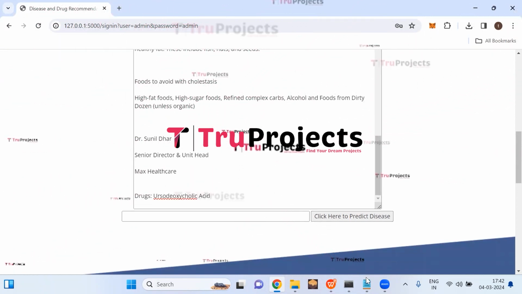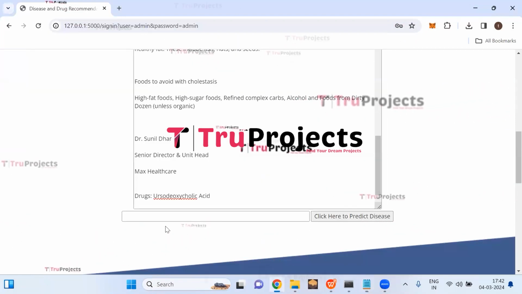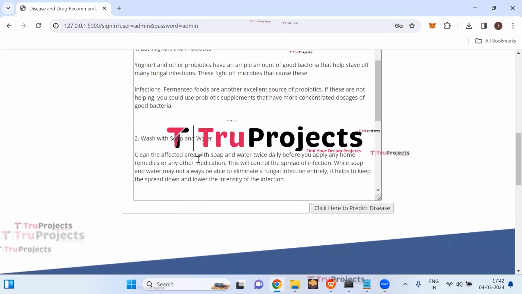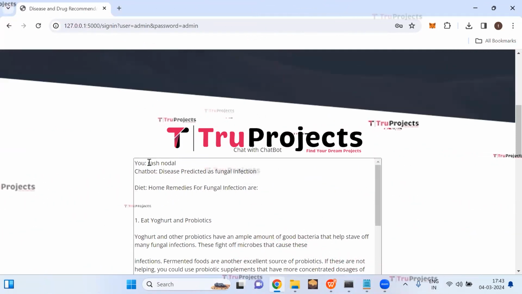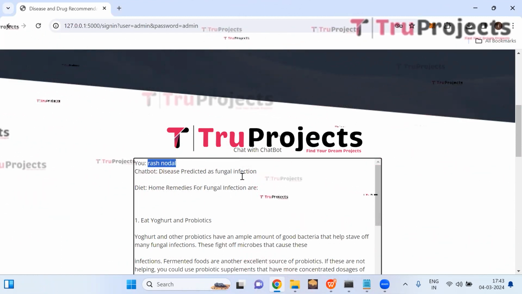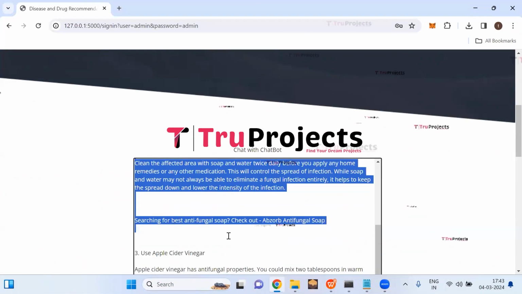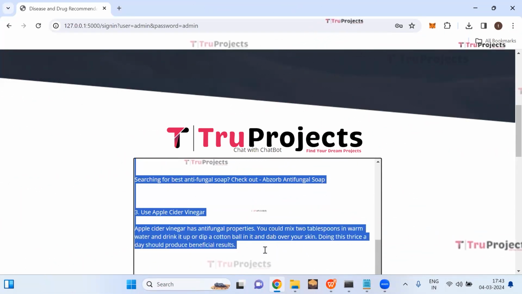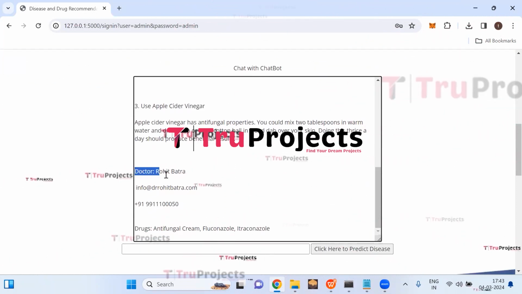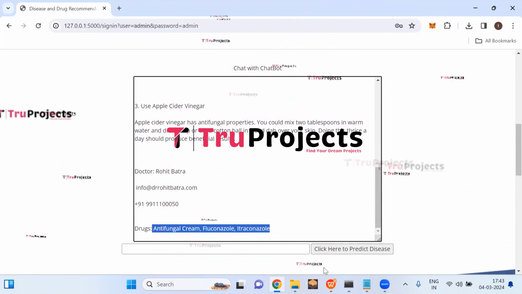Let us enter some more symptoms. And now click on predict disease. So this is the symptom, which is rash nodal, and disease predicted as fungal infection. This is the diet for the fungal infection, the things which we are supposed to do. And here we can see the doctor name, and these are the drugs recommended by the doctor.